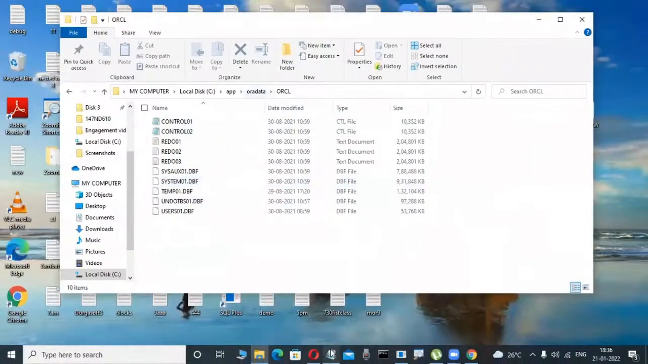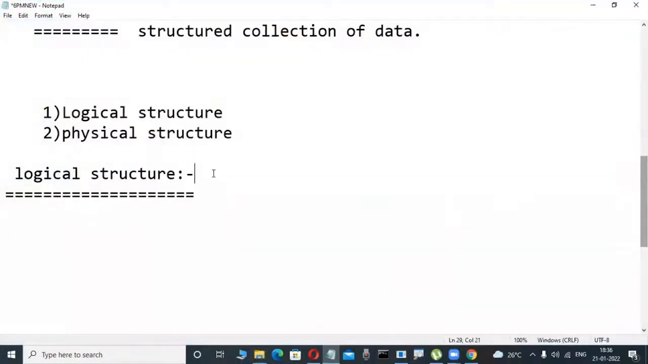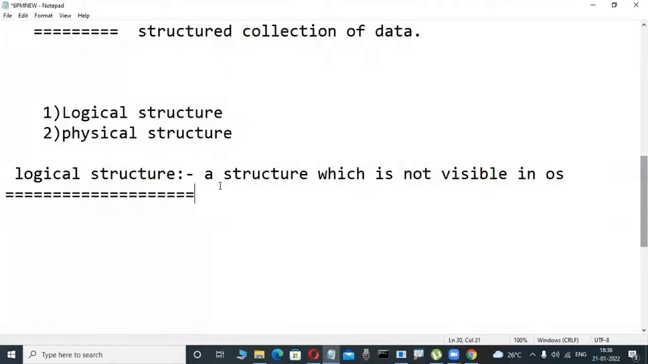That's why, what a logical structure means, don't write it: a structure, meaning a database structure, don't worry, a structure which is not visible in the operating system, in OS, is called a logical structure of the database.